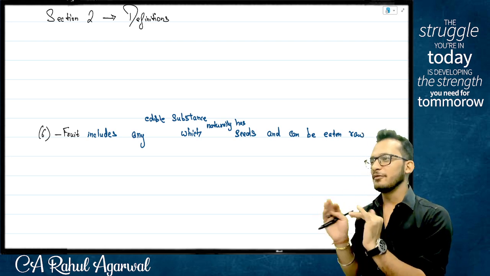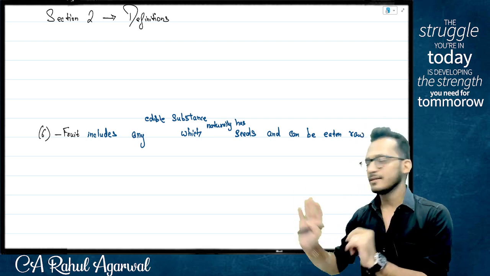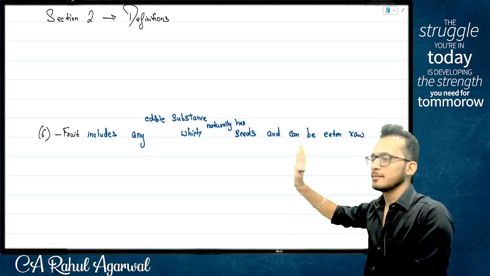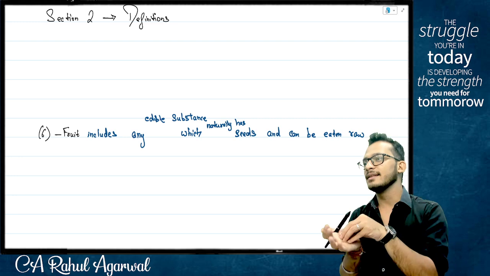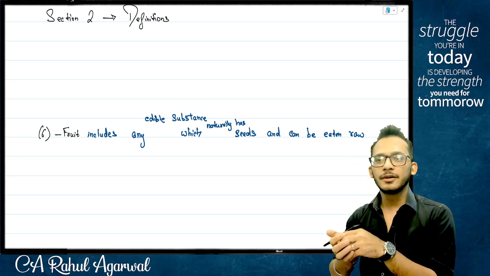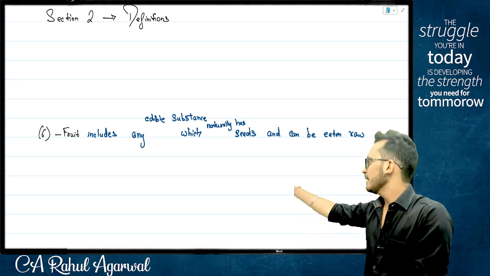People, as of now, I'm not saying completely, but does the definition make sense? It's saying a fruit includes any edible substance, which means anything which can be edible, which naturally has seeds. So it naturally has seeds. It should not be artificially grown. It should not be artificially put inside it also. Yes. And can be eaten raw.